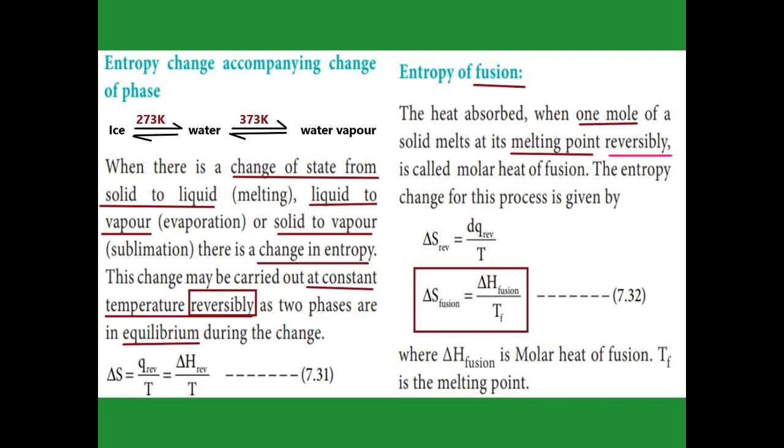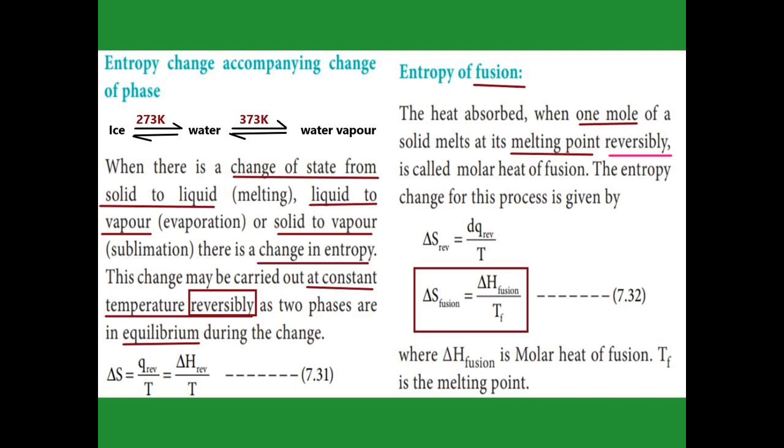In that reversible process at constant temperature, for ice to water, what is the constant temperature? 273 Kelvin. And from water to water vapor, what is the constant temperature? 373 Kelvin. So at constant temperature, reversibly, two phases are in equilibrium. Equilibrium means the forward rate is equal to the backward rate. Forward and backward, you are understanding, I think.